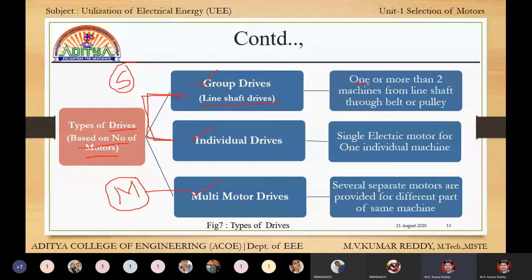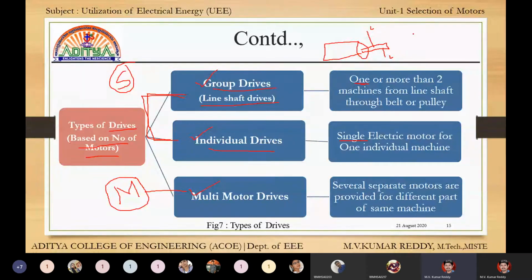See here, one, and see here also single. One or more than two machines from one line shaft through the belt or pulley. That means one motor is there, with that motor a shaft is there. In this shaft, more than one load: this is load one, and this is load two. On the same shaft, two loads are there. That comes under group drive. If only one load is there, then it is called an individual drive.